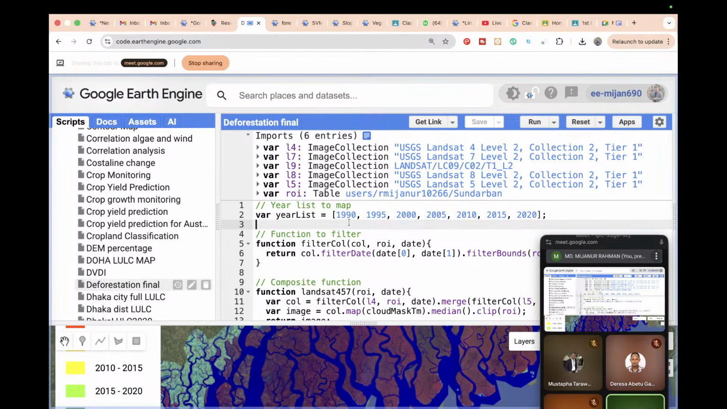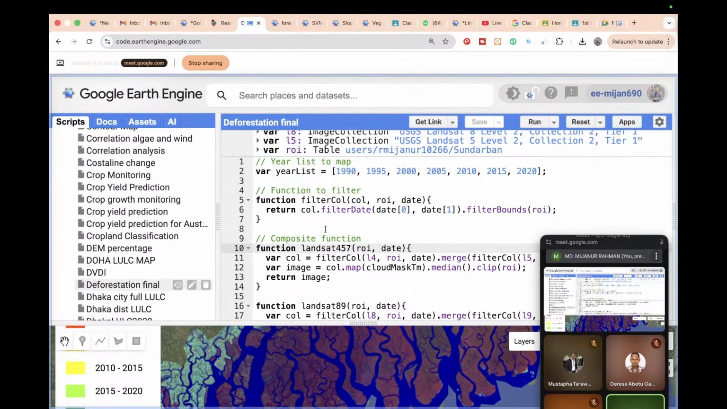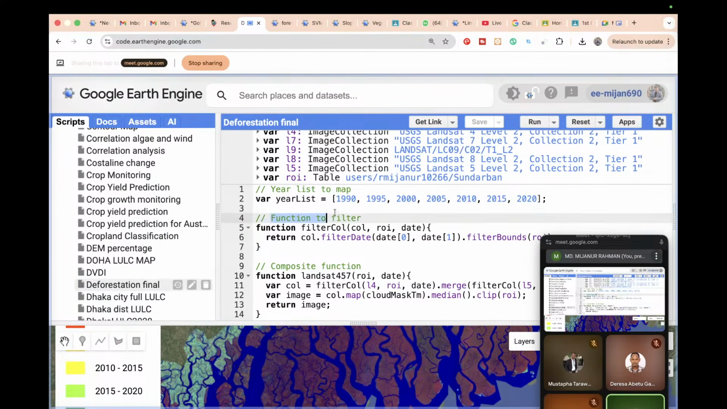And here we simply make a list. I put the list of all the years which I need. In this case, I put the list 1990, 1995, 2000, 2005, 2010, 2015, and 2020. You can import your own required time period. And then we use a function to filter.